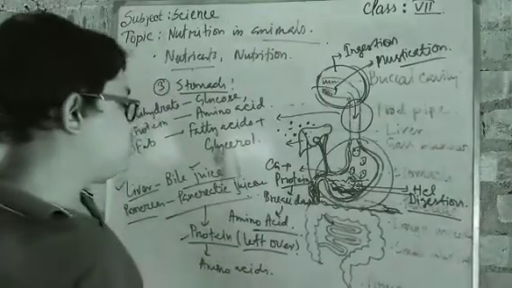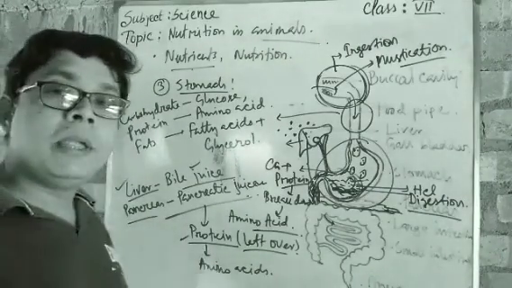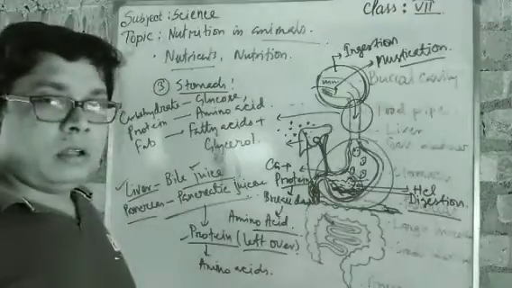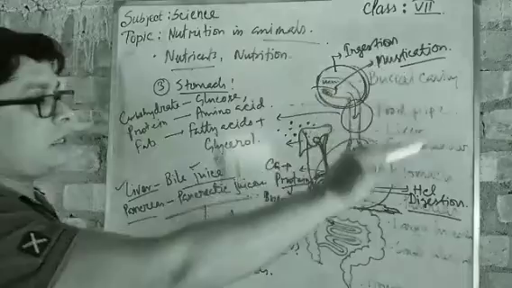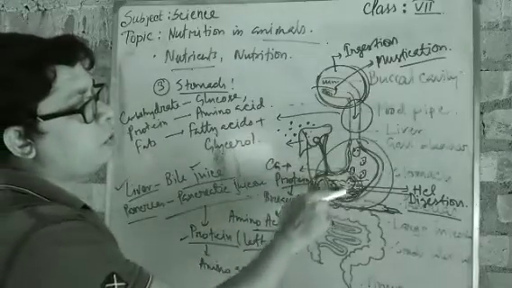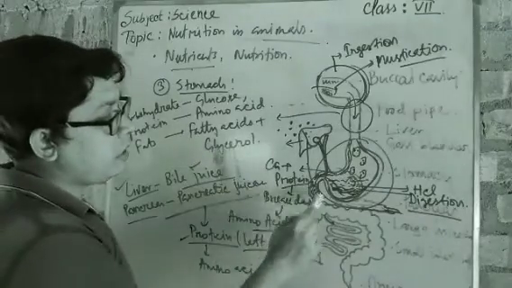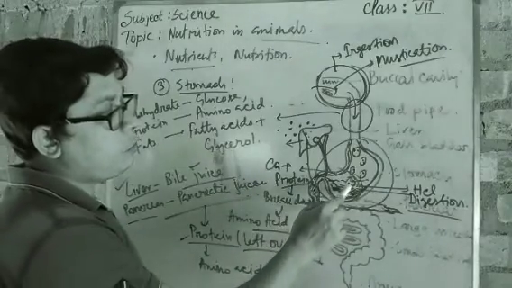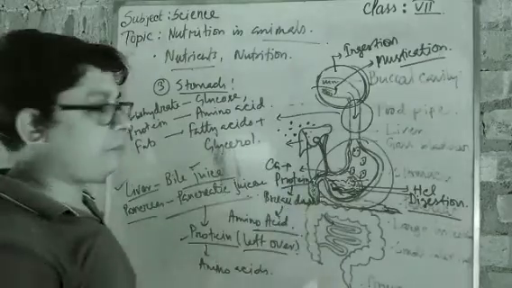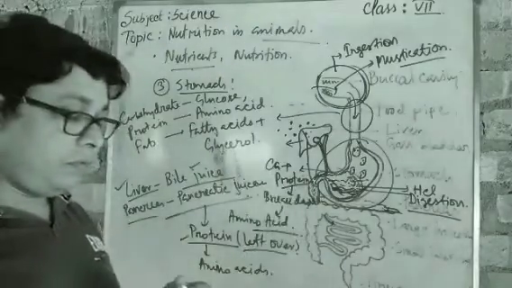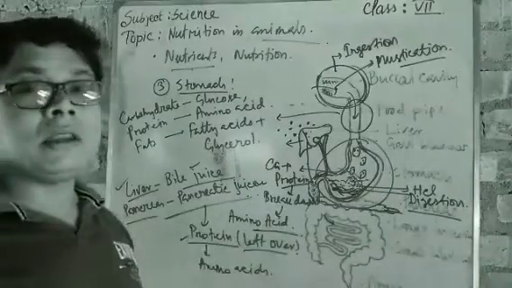Okay. So there is no problem to understand that. Completely all the nutrients have been digested. First the carbohydrate completely digested, then protein semi-digested here, then fats completely digested here with the help of bile juice, then the leftover protein digested with the help of the pancreatic juice.